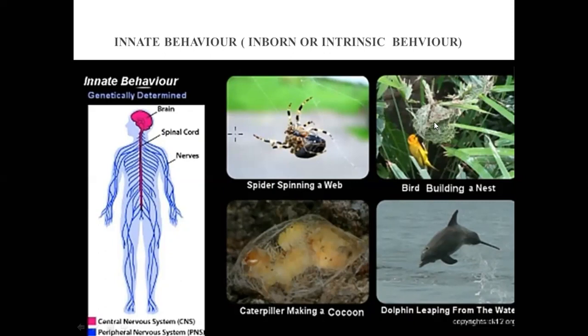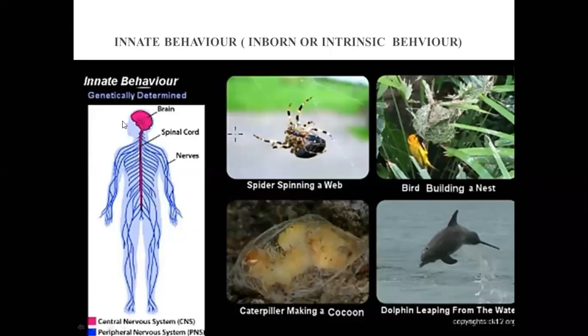They just build it because it is inherited and it is an inborn characteristic. A caterpillar making a cocoon around itself is also an inborn behavior. And a dolphin leaping from the water: when a baby dolphin is born, she doesn't learn how to leap, she just leaps.